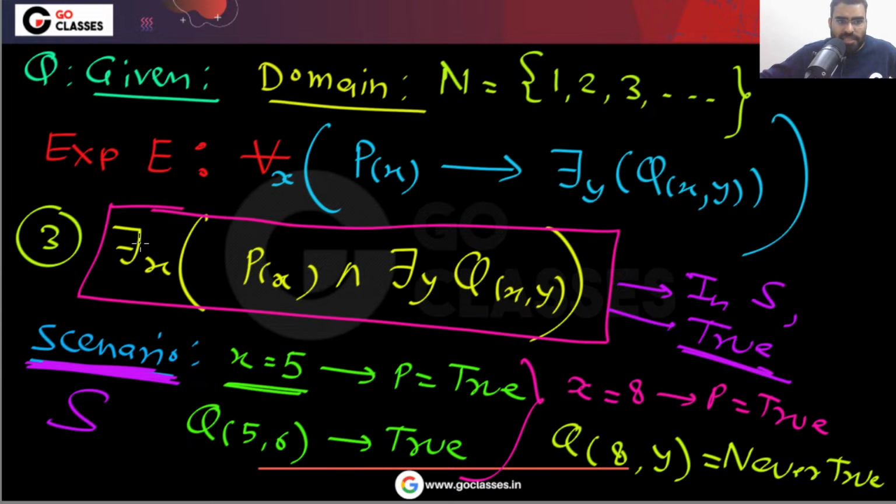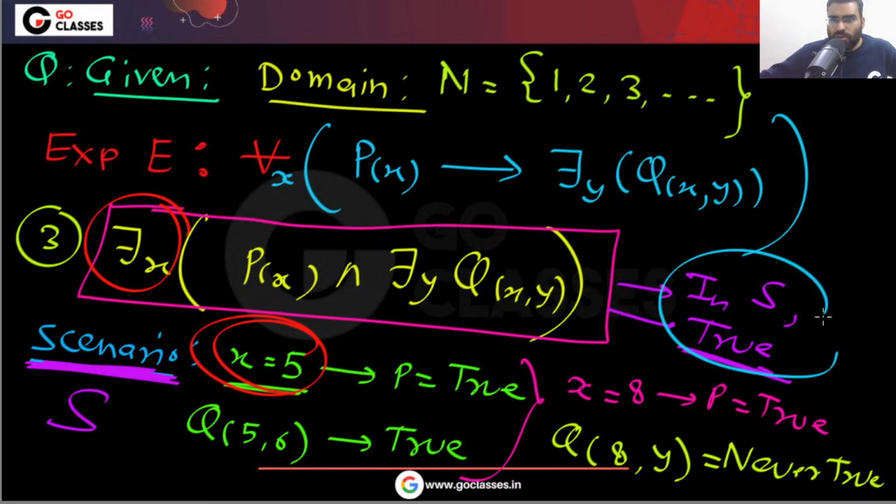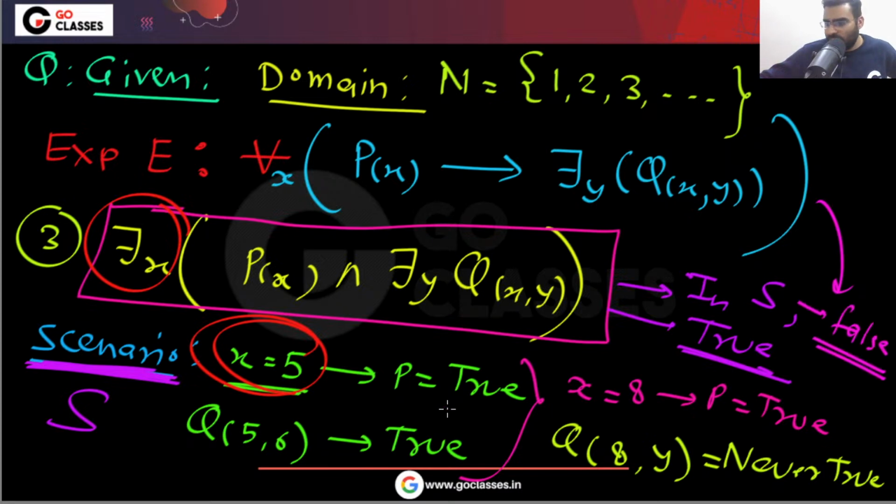Why? Because you can easily see there exists x for which P is true, and there exists a y with Q(x,y). You can notice there exists x, 5 is there, and this expression will be true because for 4x equal to 5, P is true. So in scenario S this is true, but the given expression is false. So you can easily see that this option does not imply it.